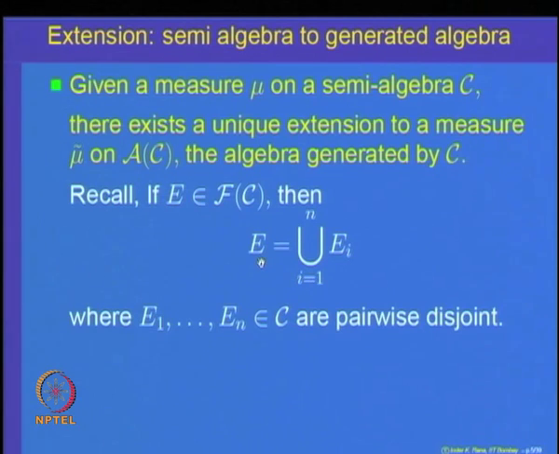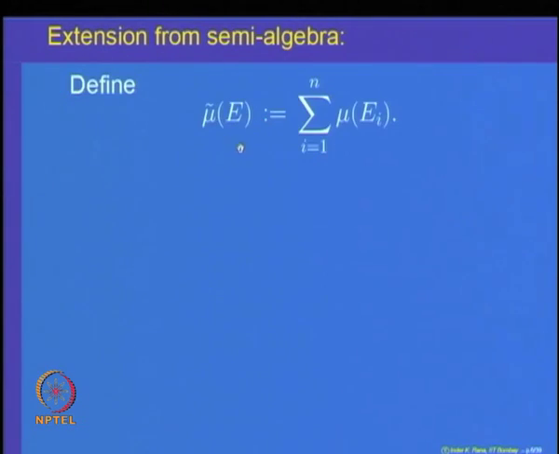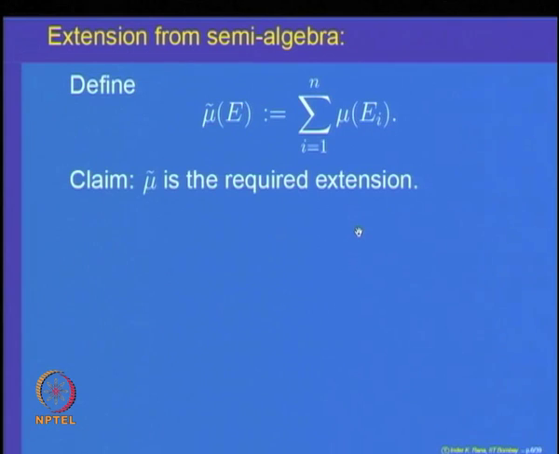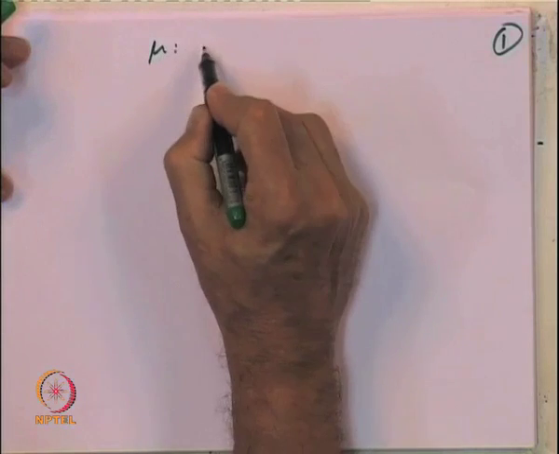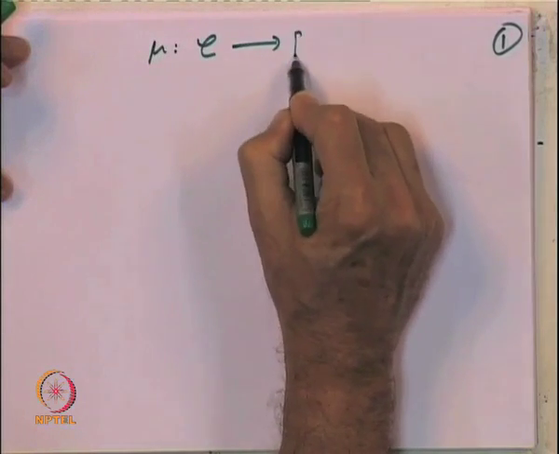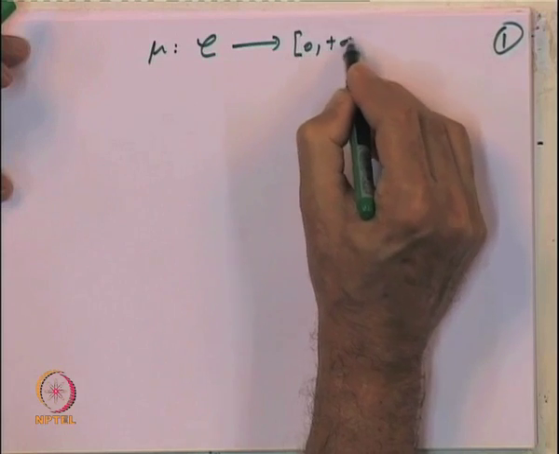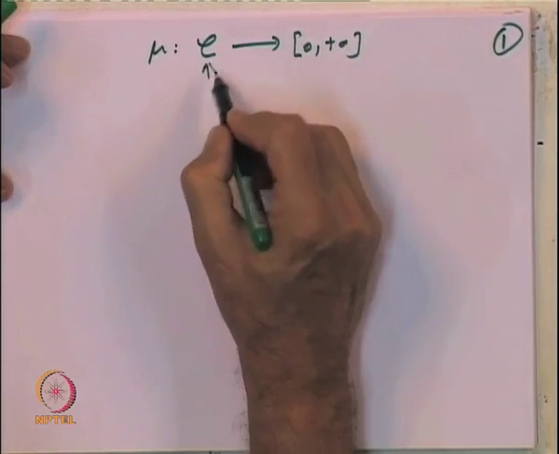So, let us take any set E in the algebra. So, we define mu tilde of E to be the sum over i from 1 to n of mu of E i, and the claim is that this is the unique extension which we are looking for. So, let us see how we do it. So, we have got mu on C, and this is a semi-algebra.